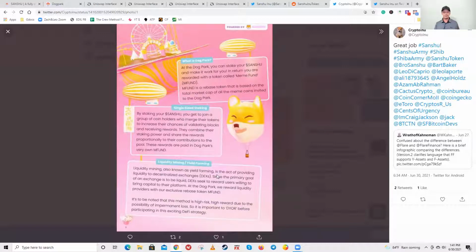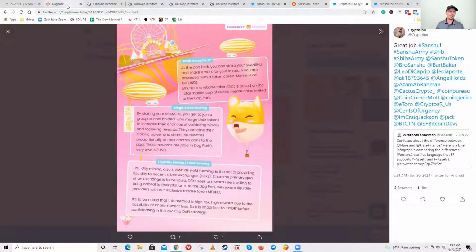So Sanshu Inu, I think that's awesome that they communicated that with their community. Like, hey, this is high risk. You might not want to do this. Just know what's involved, do your own research, make your own decisions. But I like that they were transparent about that. So kudos to them for that.